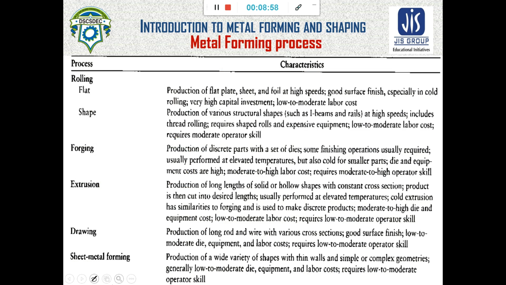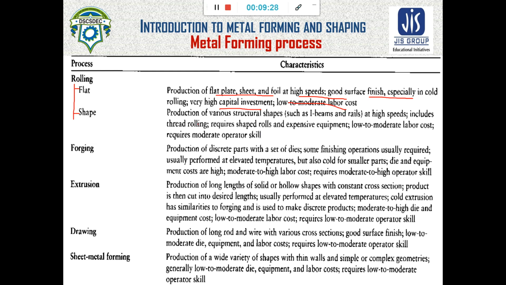Rolling can be of two types: flat rolling and shape rolling. In flat rolling, flat plate, sheet and foil can be made at high speed with good surface finish, especially in cold rolling. Very high capital investment is needed, with low to moderate labor cost.